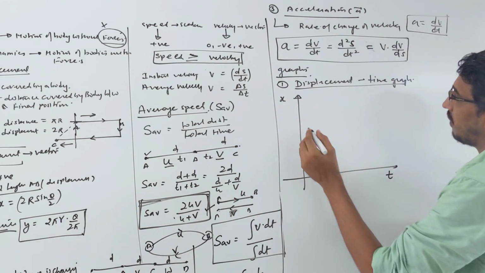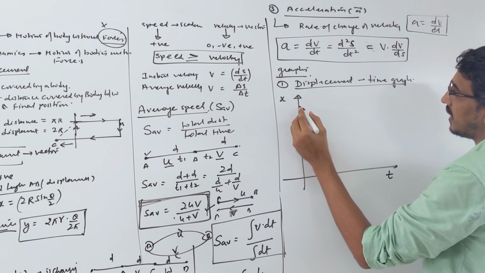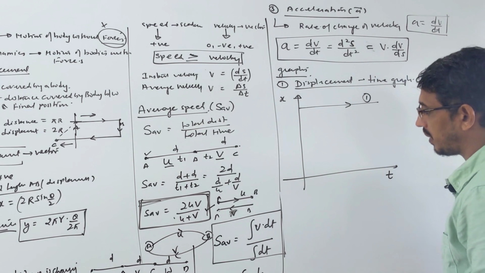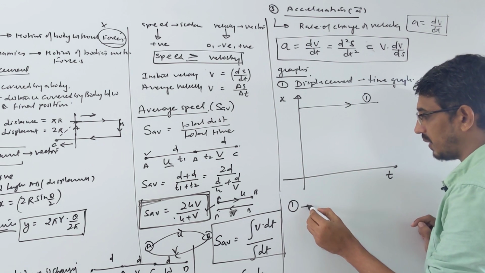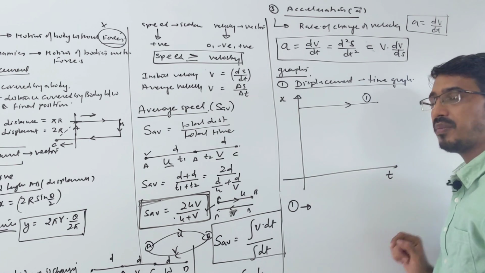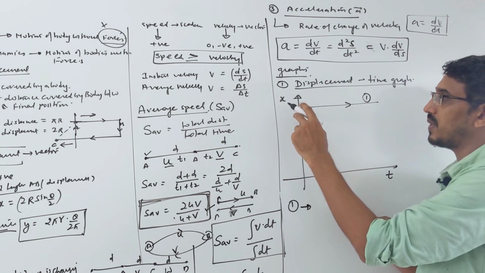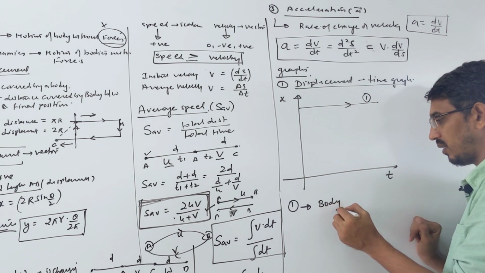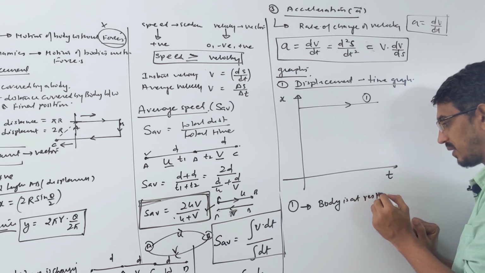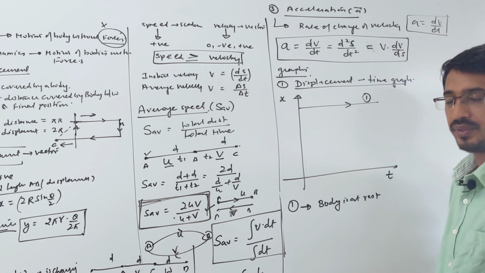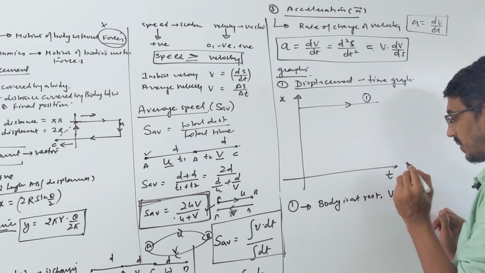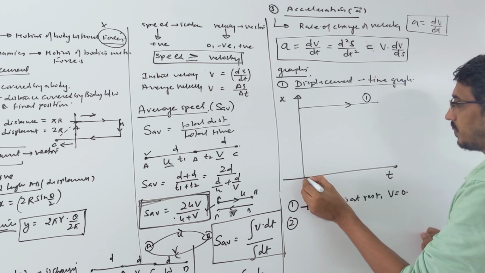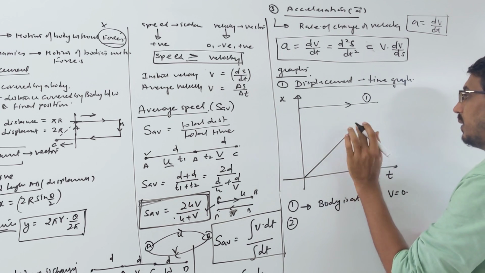The simplest graph you can have for your displacement and time is like this type of graph, a straight line, graph number 1. So I am writing the meaning also here. What does graph number 1 represent? It represents that time is increasing but your displacement is not changing, means body is at rest. So this is a graph for body at rest. Your displacement is not changing, means your body is at rest, means you say velocity is 0. Correct? Okay.